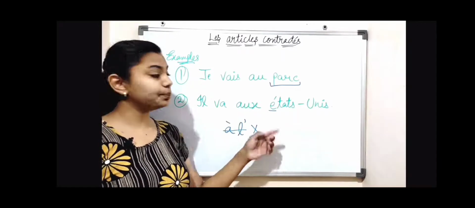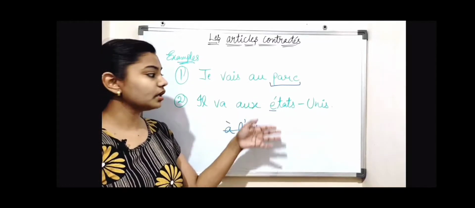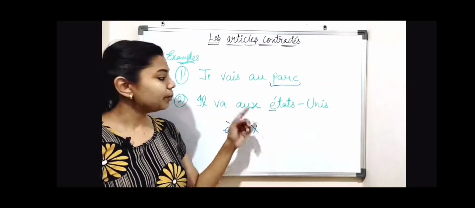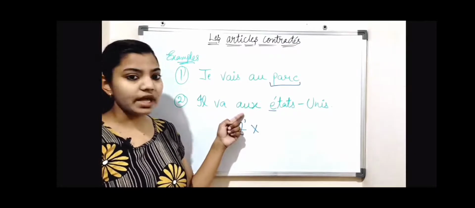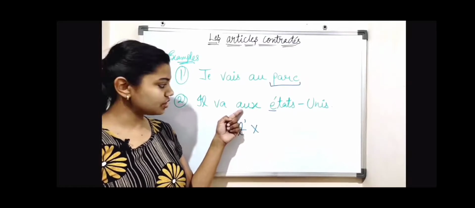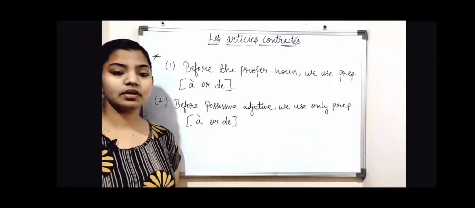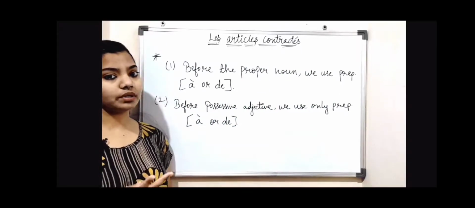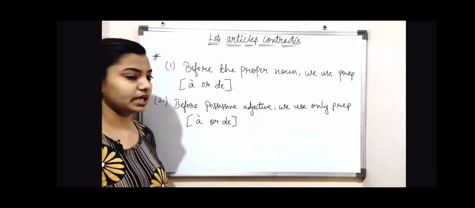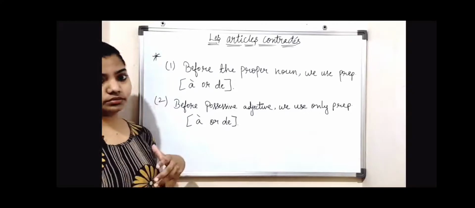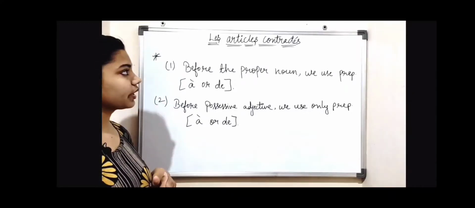If we have a plural noun, it doesn't matter whether it starts with a vowel or not, we use the plural contracted article, which is aux. All right, so here are two important rules which you have to keep in mind when you do an exercise on contracted articles.